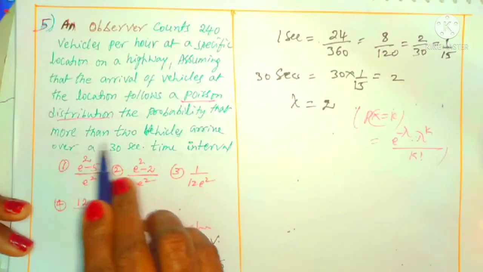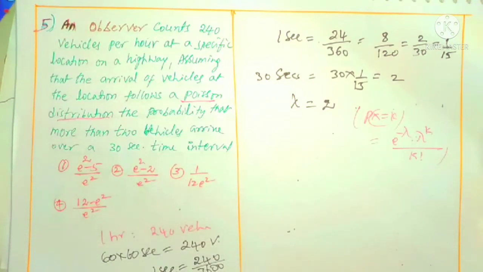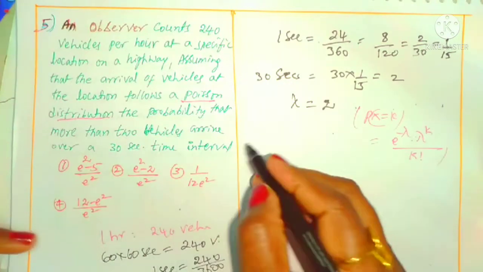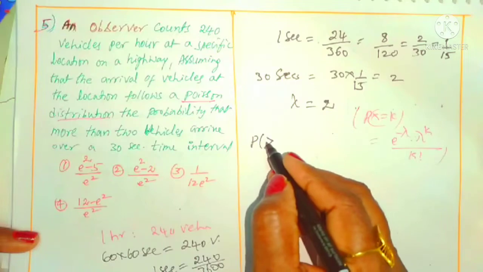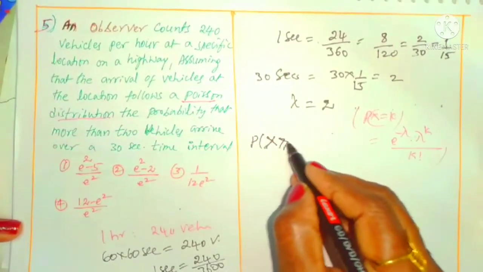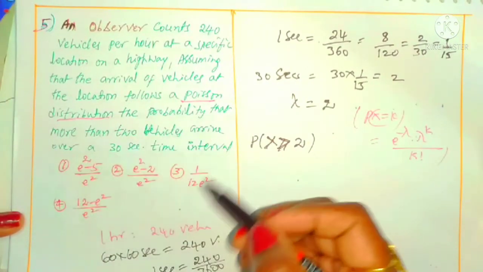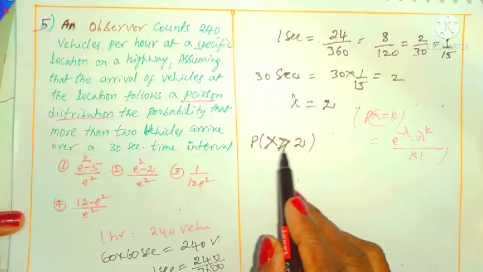More than 2 vehicles arriving over 30 seconds. More than 2 vehicles means P of x greater than 2. So the probability that more than 2 vehicles means what?